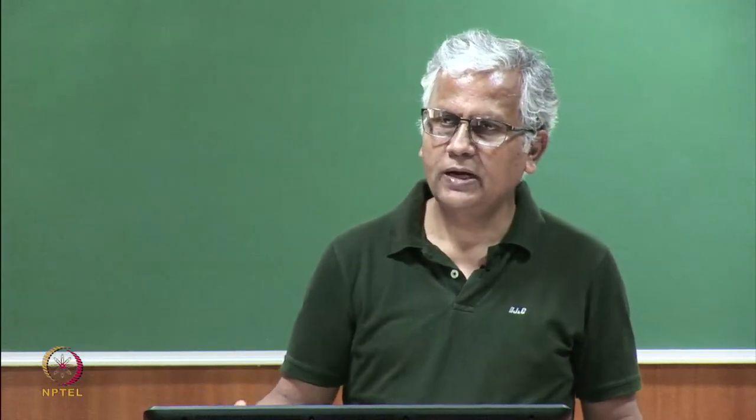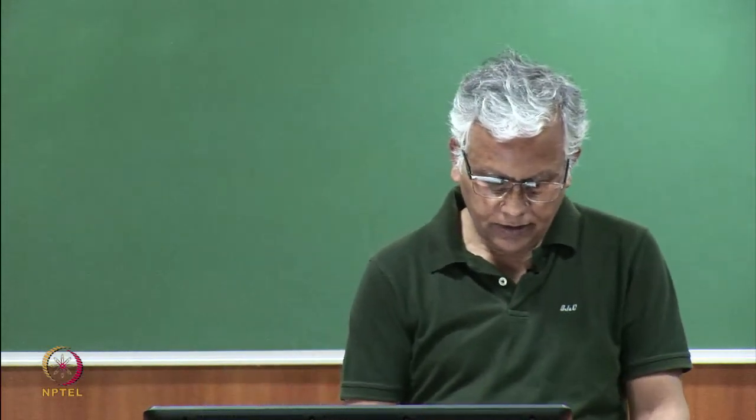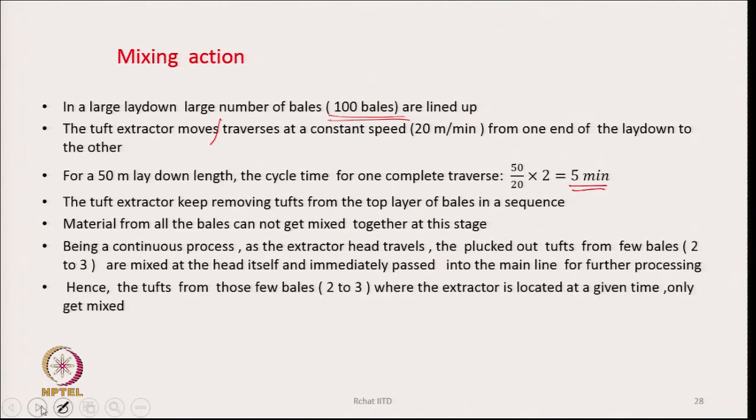So, the material which I am plucking first and then releasing into the main line will keep moving forward. It will never get an opportunity to be mixed with the material which I am feeding later. So, this is the situation which will arise.